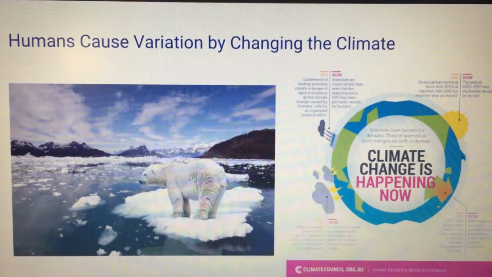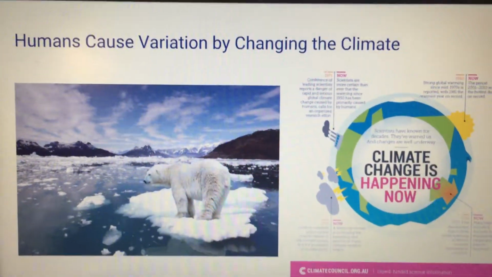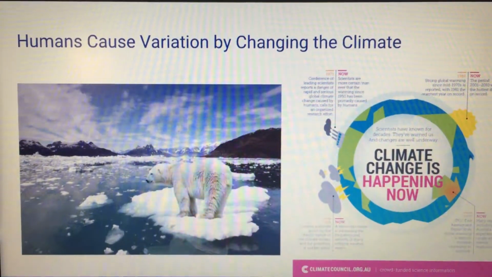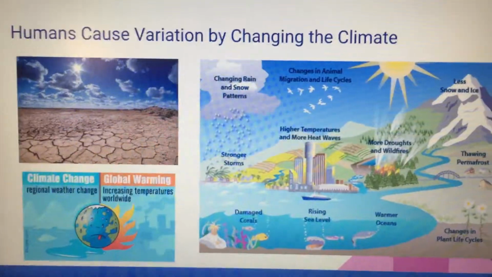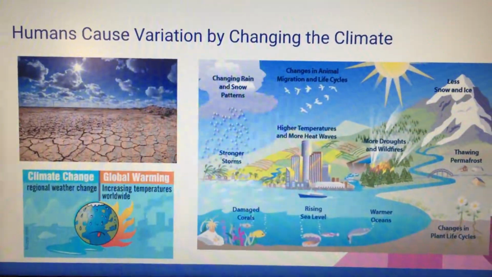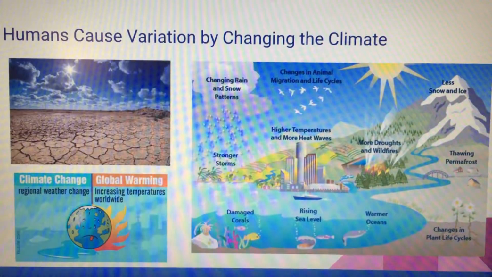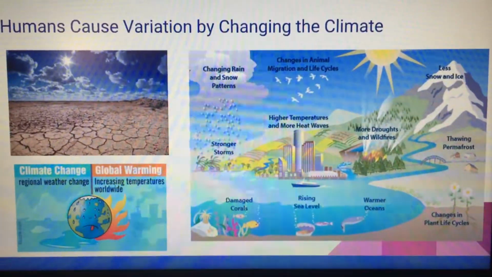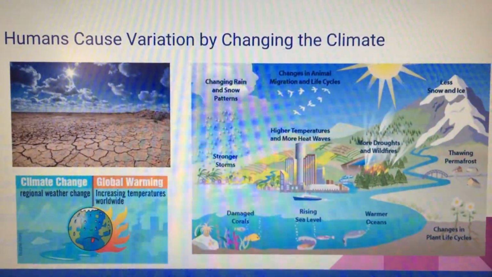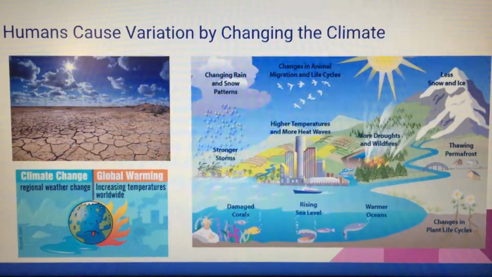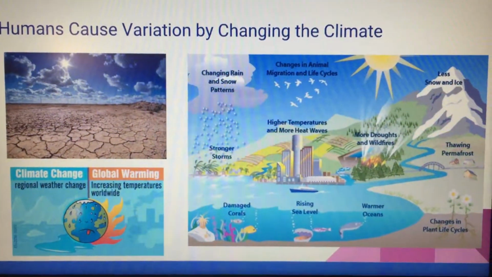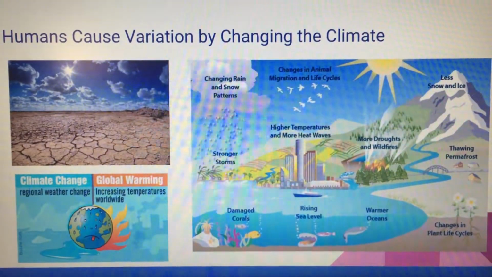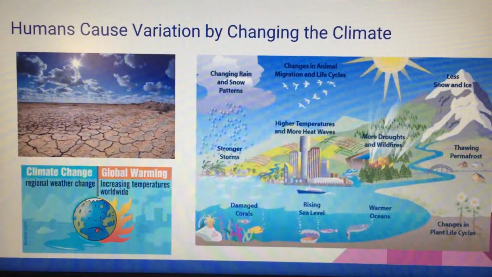Humans are moving more carbon into the atmosphere when fossil fuels like coal and oil are burned. This causes the Earth to become warmer because the fossil fuels eat away at the ozone layer. The ozone layer basically acts as a shield protecting us from the sun's harmful rays. The rising temperatures affect ecosystems and the animals that reside in them. Global warming is also causing glaciers and polar ice to melt, sea levels to rise faster, and air pollution to worsen.